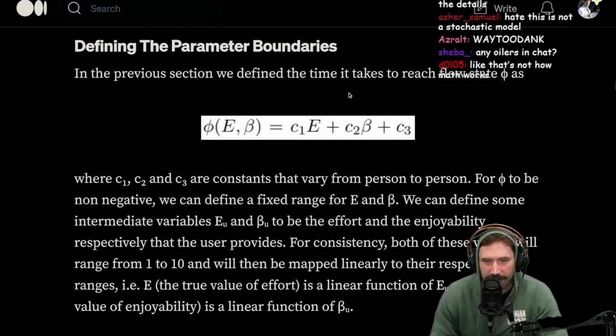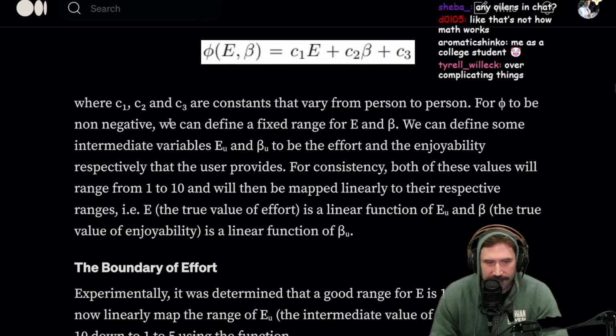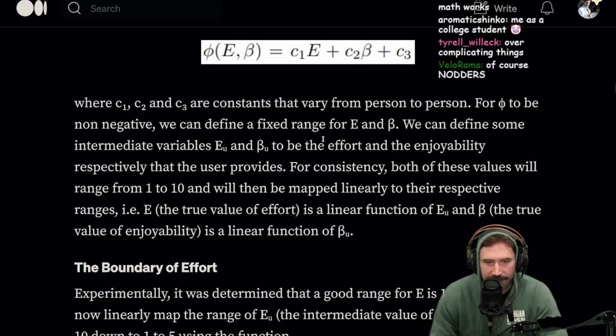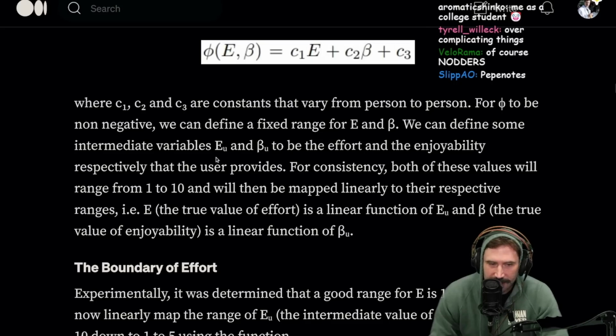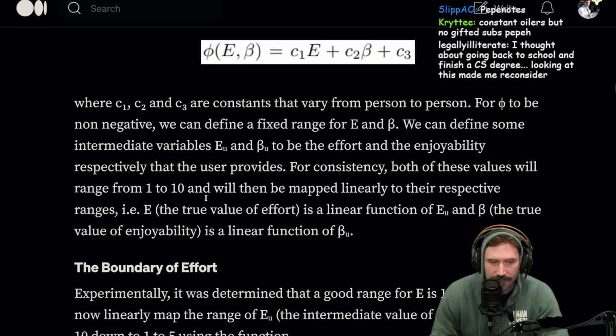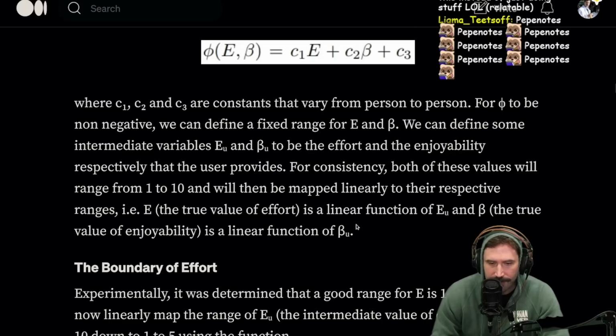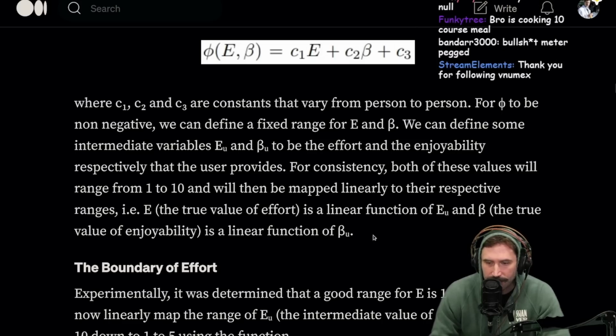In the previous section, we've defined the time it takes to reach flow state as phi. So we do this, all right, where C are constants that vary from person to person. So for phi to be non-negative, we can define a fixed range of E and B, or E and beta. We can define some intermediate variables, EU and beta U, to be the effort and enjoyability, respectively, that the user provides. For consistency, both of these values will range from 1 to 10 and will be mapped linearly to their respective ranges, i.e., E, the true value of effort, is a linear function of EU, and B, the true value of enjoyability.